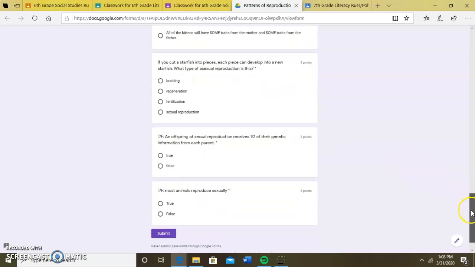Next question. Almost done. 3 more. If you cut a starfish into multiple pieces, each piece can develop into a new starfish. What type of asexual reproduction is this? Is it budding? Is it regeneration? Is it fertilization? Or is it actually sexual reproduction and not asexual? That was a tricky one.